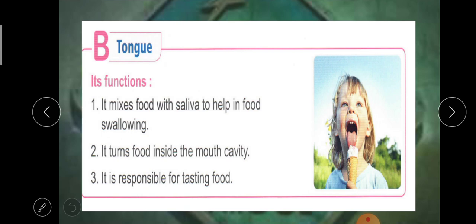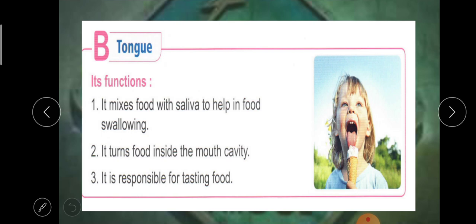Inside your mouth there is a liquid. Is your mouth dry or wet? It's wet. Why? Because there is a liquid like water. It's not water. This liquid is called saliva. This saliva comes from the salivary glands. What does this liquid do? It mixes with the food to make it easy to swallow. So the tongue mixes food with the saliva to help in swallowing.